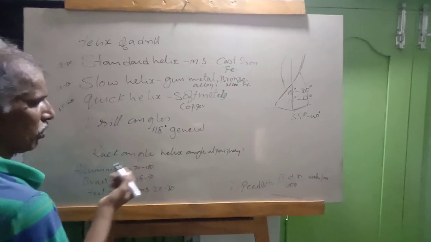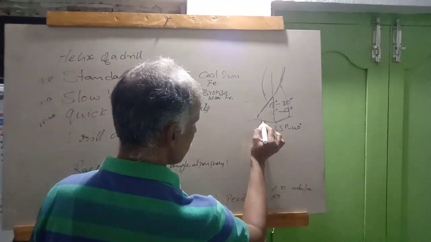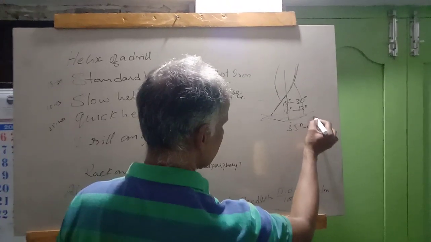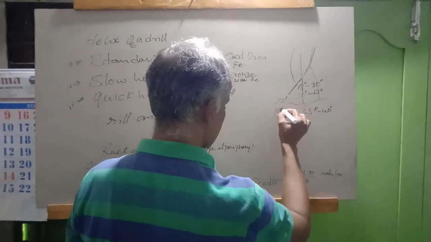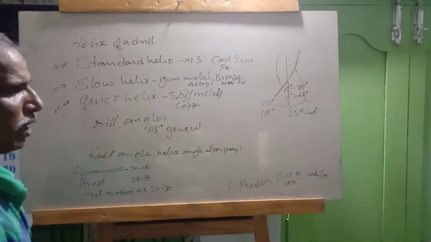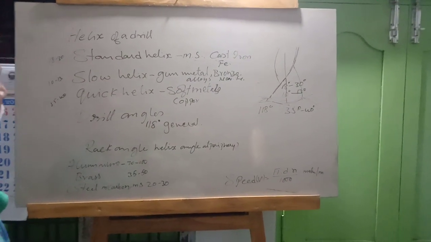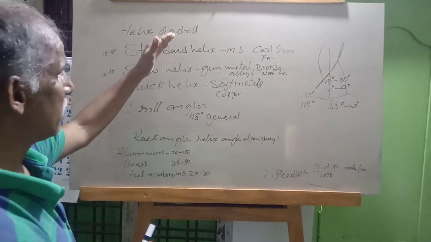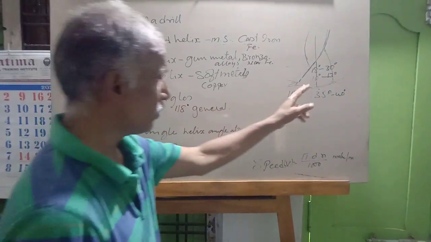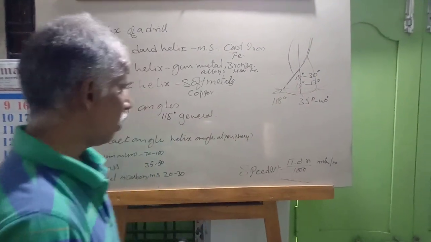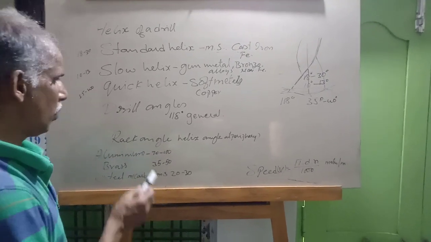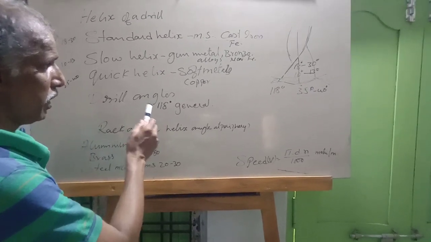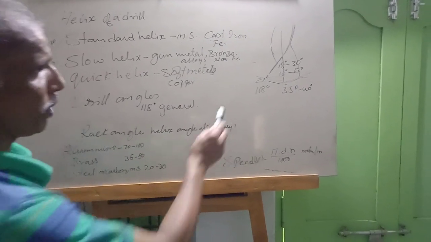Drill angles. Now this drill angle from here to here, the included angle. Last class I told this one has 118 degrees. Not only are different helix angles used for different metals, the cutting angle of the lips, the included angle, also will change. For general purpose, we are using 118 degrees. This lip angle, the included angle.